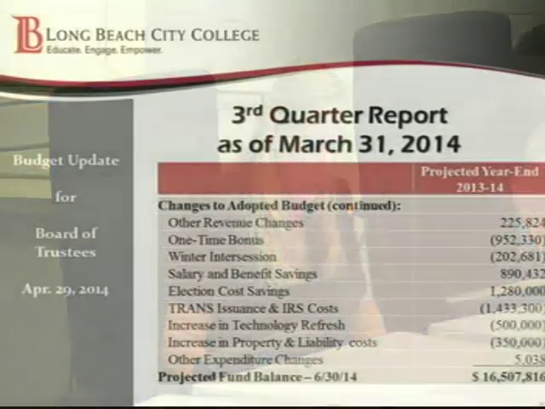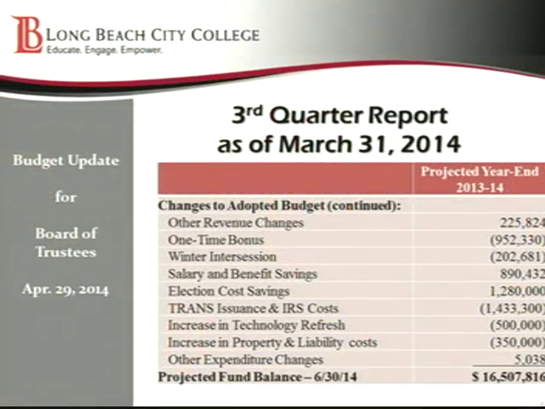Okay, so moving on to other changes, and I'll try to cover these pretty quickly. We have some other revenue changes that is adding about $225,000 to the budget. Those are primarily increased non-resident tuition revenues that we've received, as well as the extension course fees that Mark covered earlier. We've also had some changes to our expenditures. In October, I think it was, the board actually approved providing a $500 bonus to all of our permanent employees. And so the cost of that bonus was $952,000. It wasn't in the adopted budget, and so that was a cost and a change to our projected budget.